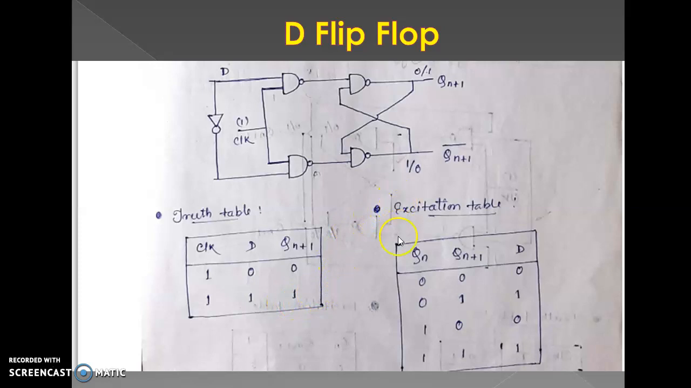Next is the excitation table: Qn, Qn plus 1, D. Qn and Qn plus 1 are two variables, meaning 4 combinations: 0 0, 0 1, 1 0, 1 1. At first, Qn is the present output value 0. Go to the truth table. This time D value is also 0, that's why we put the value 0. Qn plus 1 value is 1. This time D value is 1, that's why we put the value 1. Similarly, 1 0 is 0, 1 1 is 1.